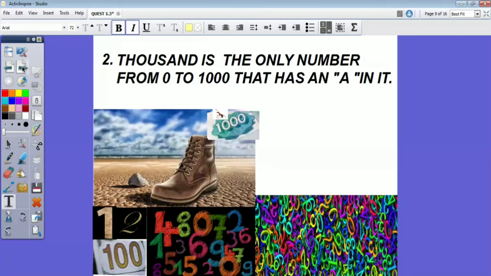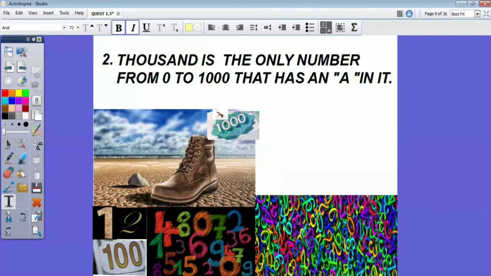Now the second fact. 1000 is the only number from 0 to 1000 that has an A in it. 2 sounds like shoe, right? So we can make a story of a shoe. We can imagine numbers coming out of the shoe. 1 came, 2 came, 3 came, and so on, 999 came. But when 1000 came, there was an A on the top of that 1000.